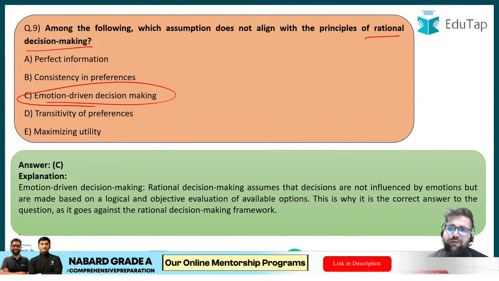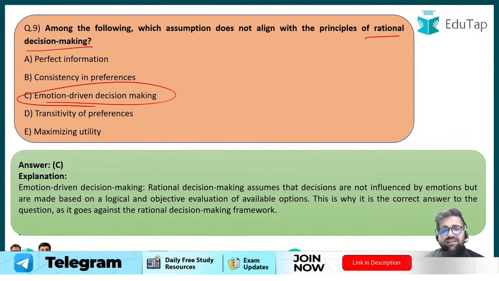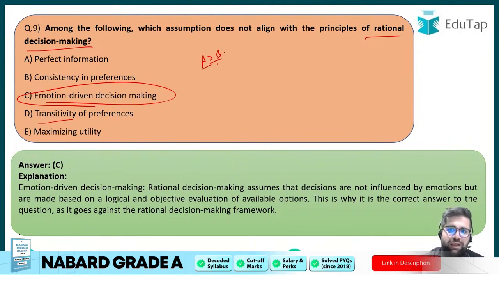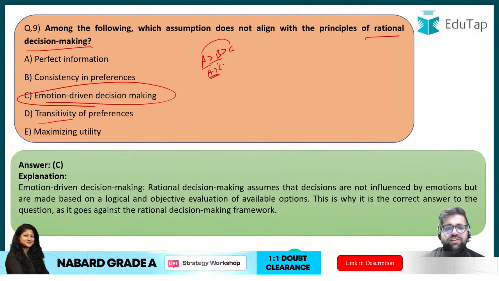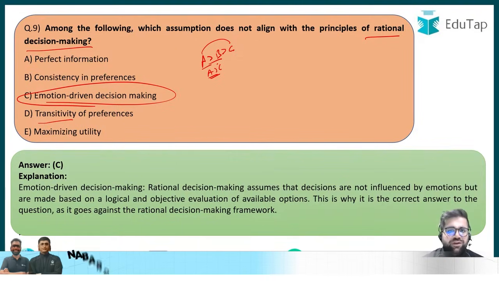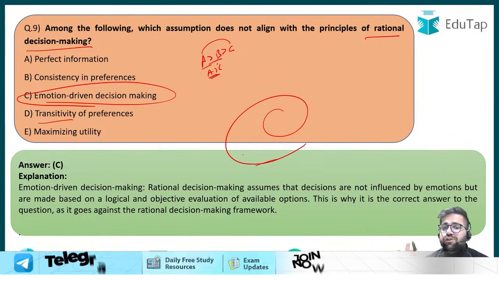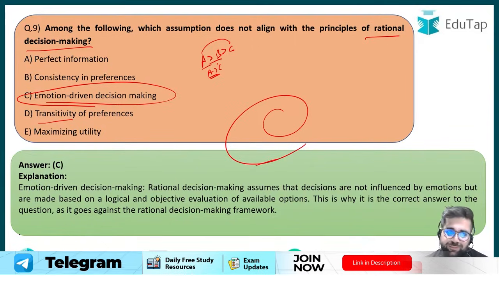So definitely when it comes to rational decision making, you will have perfect information. You can also have consistency in preferences, as in you are able to compare two options. Transitivity of preferences means what? Transitivity basically means if you prefer option A over B, and you also prefer B over C, it means that you will prefer A over C. So this is transitivity of preferences, as simple as that. Definitely a rational human being maximizes utility as well. Therefore, the correct answer was option C, because emotion driven decision making is not an assumption of the rational decision making process.